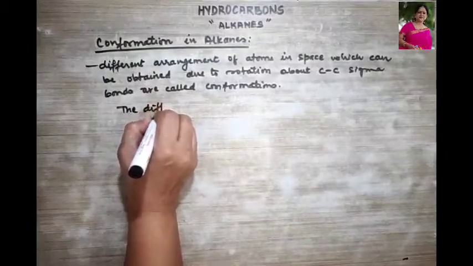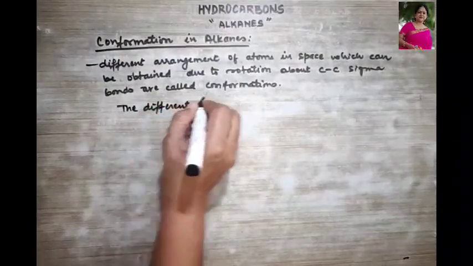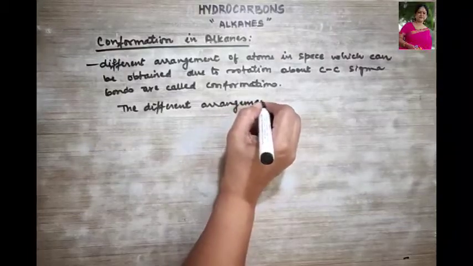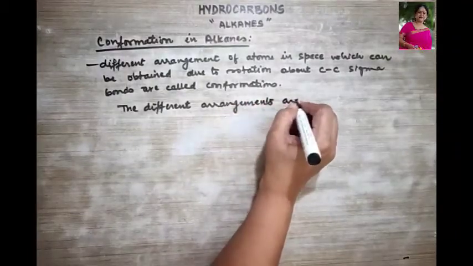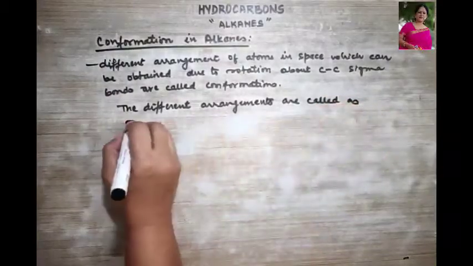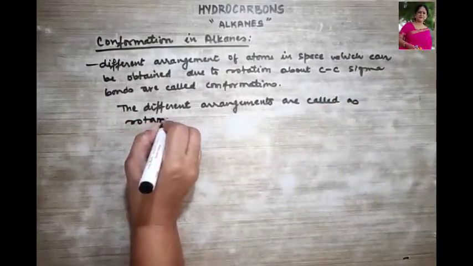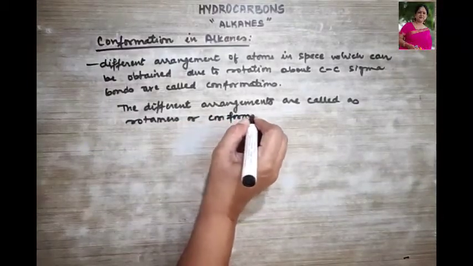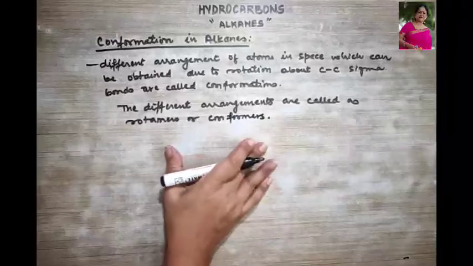The different arrangements are called rotamers or conformers. Is this point clear?